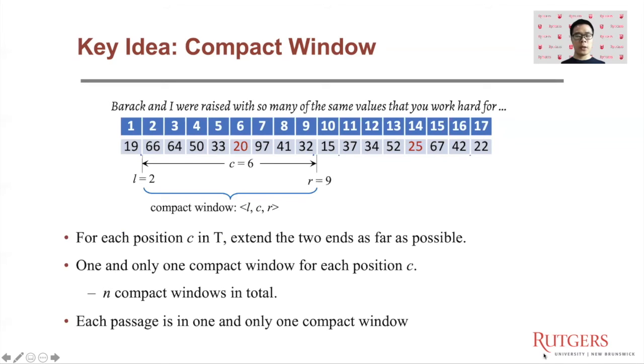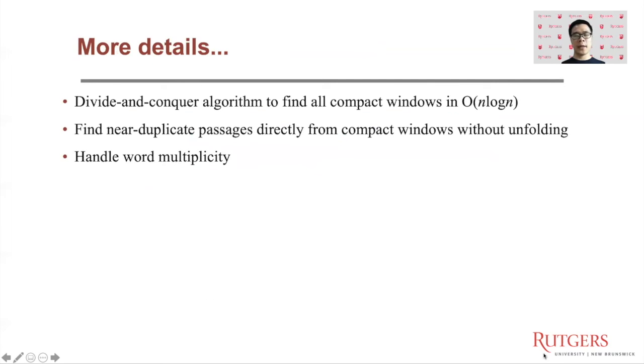And in this way, there's one and only one compact window for each position C in the text. Thus, there are just n compact windows for a text with n words. And we can further prove that each passage is in one and only one compact window. In this way, the quadratic number of passages is represented by just a linear number of compact windows. In the paper, we discuss more details, such as how to efficiently generate all the compact windows, how to find the results directly using the compact windows, and how to deal with duplicate words.